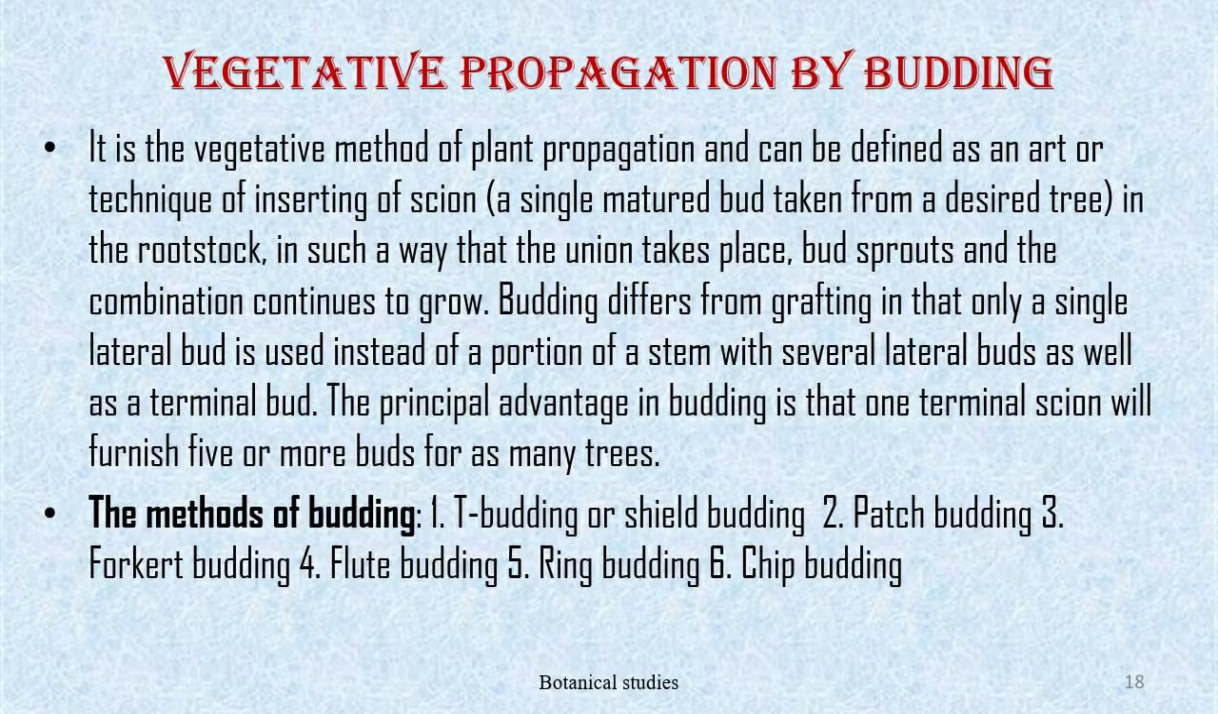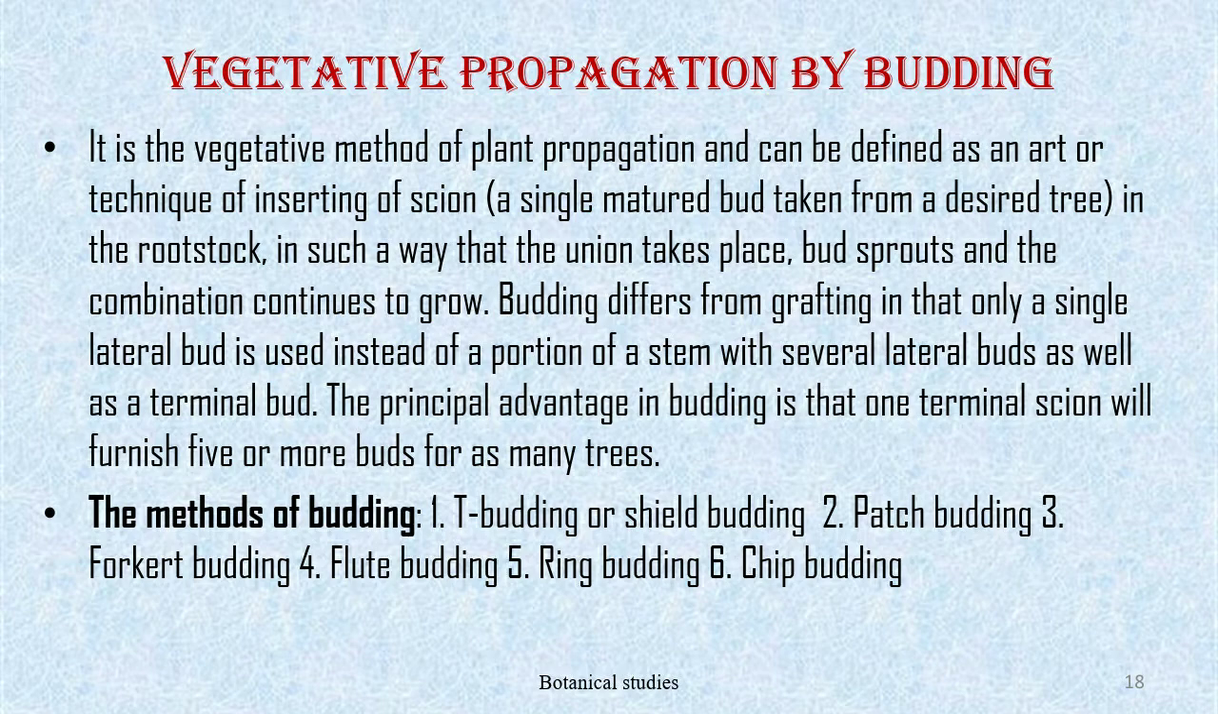Vegetative propagation by budding. It is a vegetative method of plant propagation and can be defined as an art or technique of inserting a scion, that is a single mature bud taken from a desired tree, into the rootstock in such a way that the union takes place, the bud sprouts, and the combination continues to grow. Budding differs from grafting in that only a single lateral bud is used instead of a portion of stem with several lateral buds as well as a terminal bud.